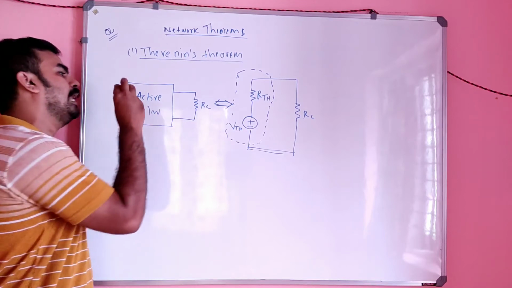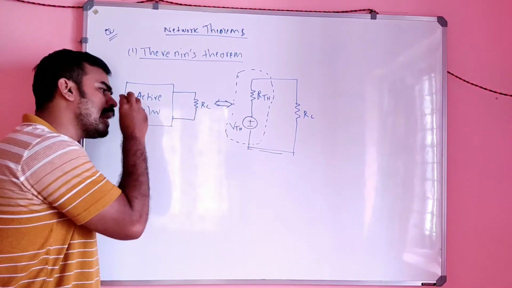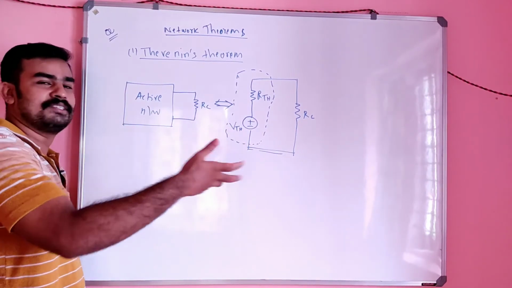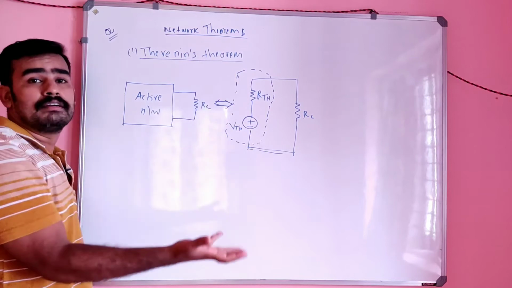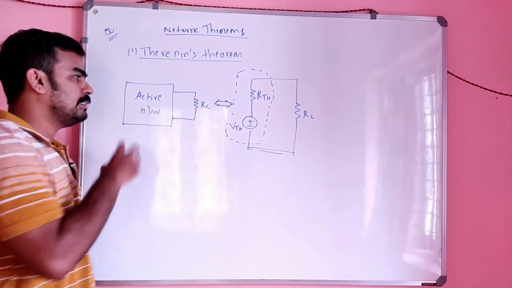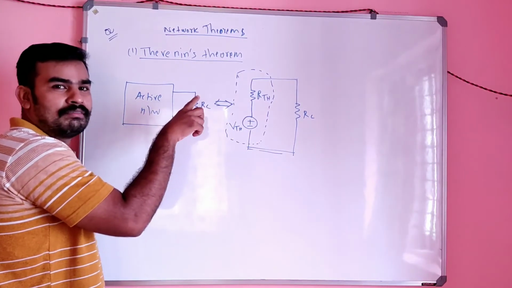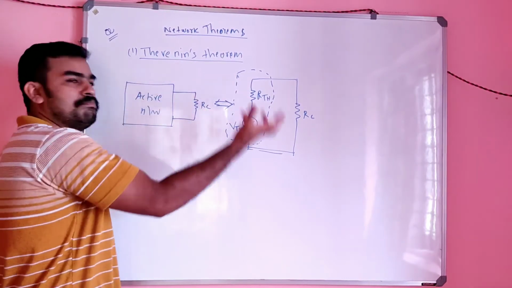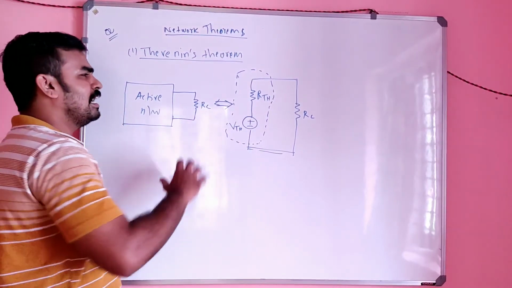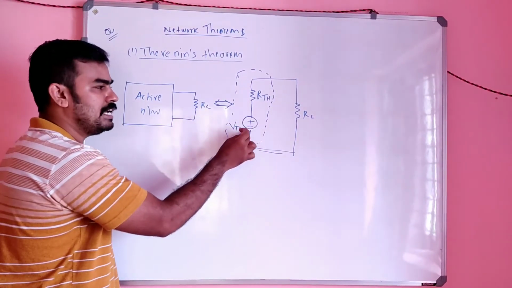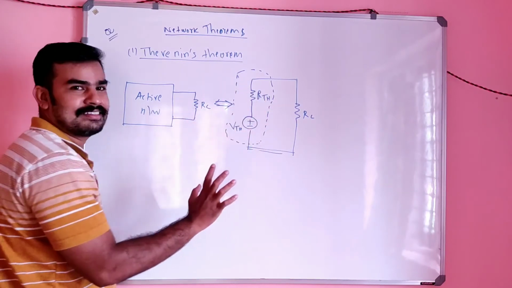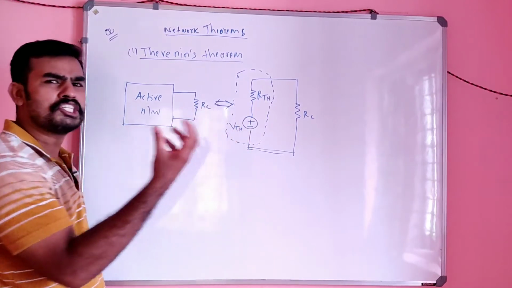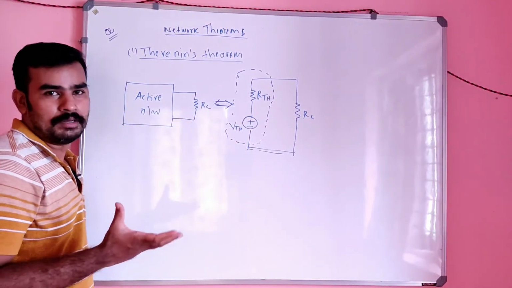That means any active network which consists of active elements, voltage sources, current sources, etc., which may be a very big circuit, along with the load, can be converted to an equivalent of a voltage source in series with the internal resistance. That means it simply consists of a source with an internal resistance value.